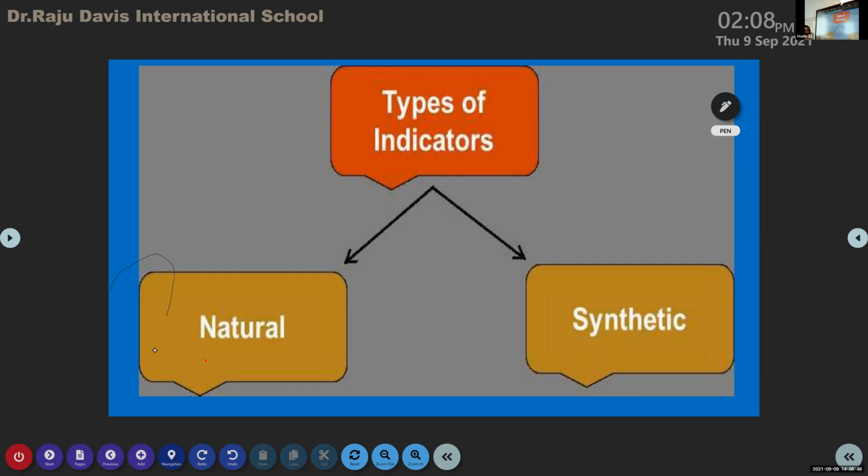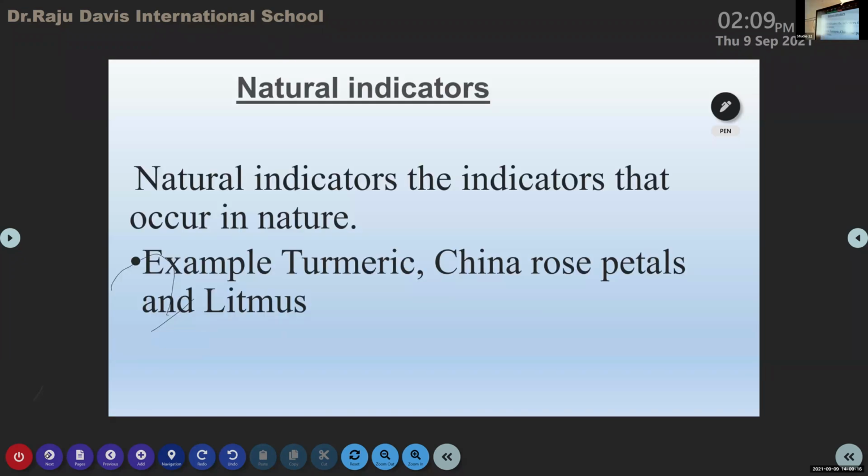All of you write the next heading: types of indicators. There are two types of indicators: natural indicator and synthetic indicators. Let us see what you mean by natural indicators.